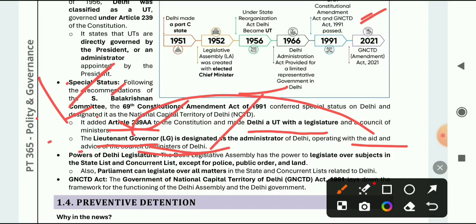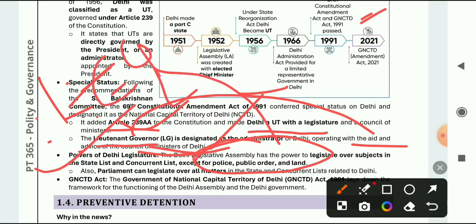Powers of Delhi legislature. The Delhi Legislative Assembly has the power to legislate over subjects in the state list and concurrent list, except for police, public order and land. Very, very important. So, three things which the Legislative Assembly cannot touch: police, public order and land. This power is given to the central government, and the rest, the state list and the concurrent list powers, are given to the Delhi Legislative Assembly, the DLA.